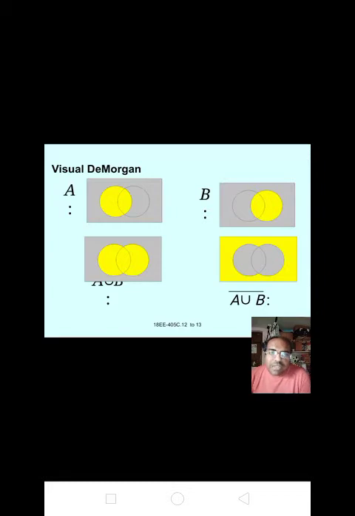B is completely filled by yellow color. For A union B, both A and B are filled by yellow. For A union B whole bar, the outside of the two circles is filled by yellow color.